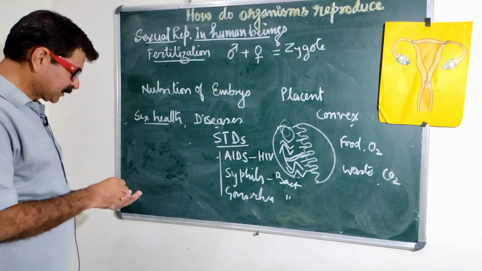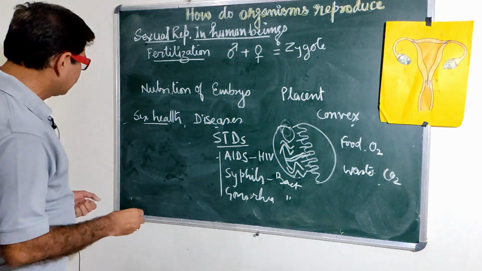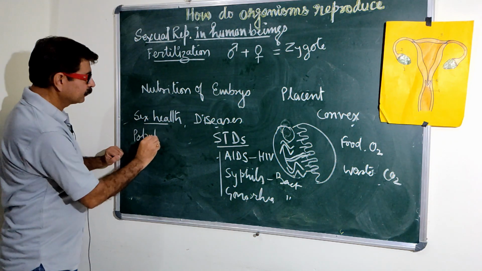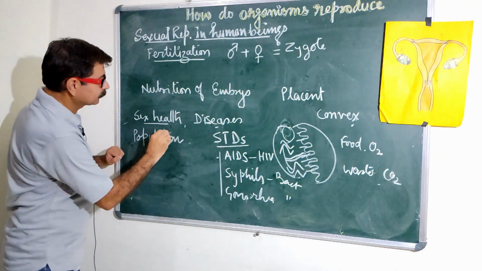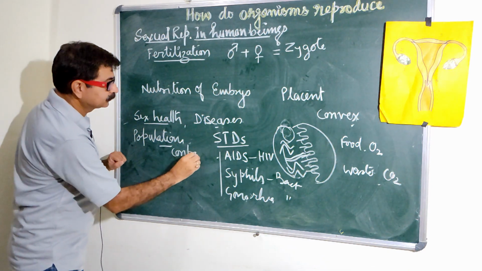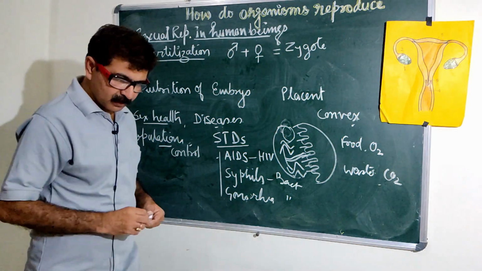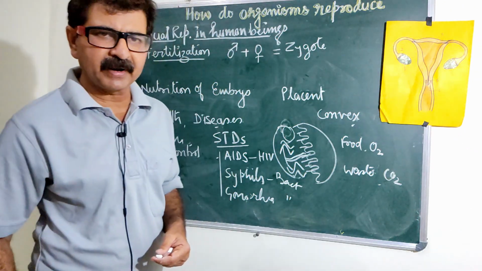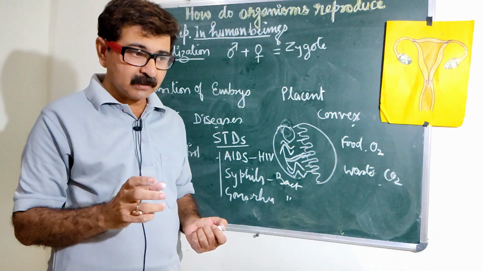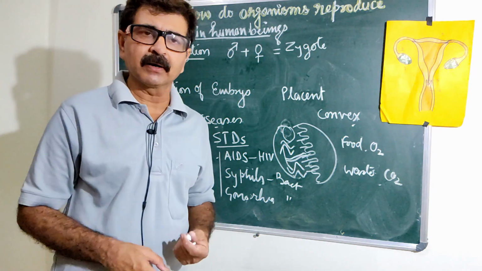Now apart from this, one more topic is population control. As we know, the population of a country or the world is increasing day by day, and natural resources are limited.